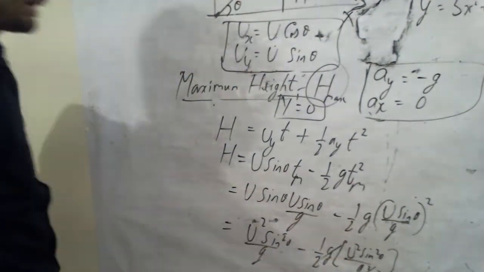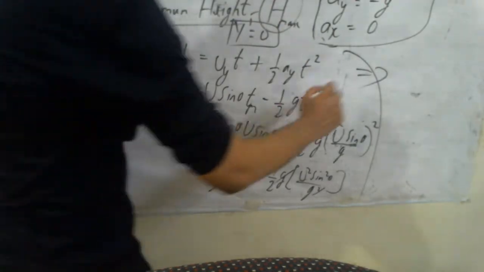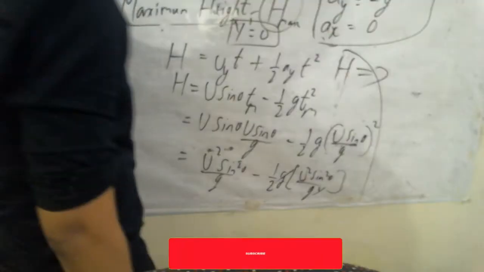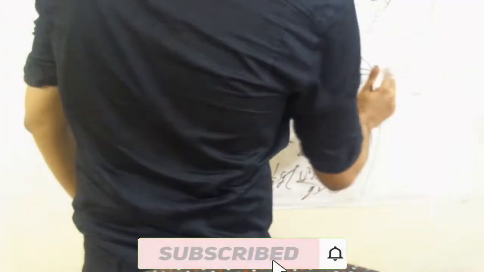Square and g term gets cancelled, right? You can observe there, and I write it over here in this part of the board. Hope you all can see there in this part. Further, this can be expressed as h equal to u square sin square theta by g, and there it becomes u square sin square theta by 2g, right?